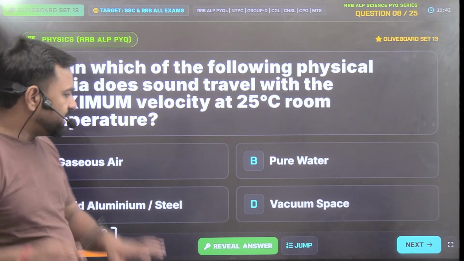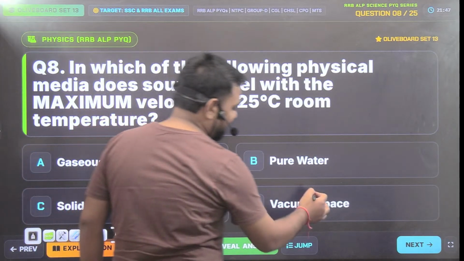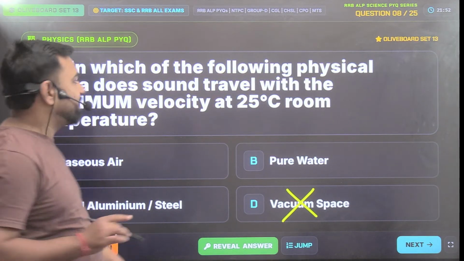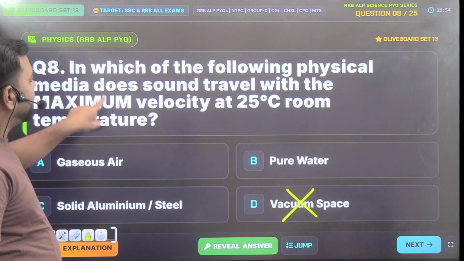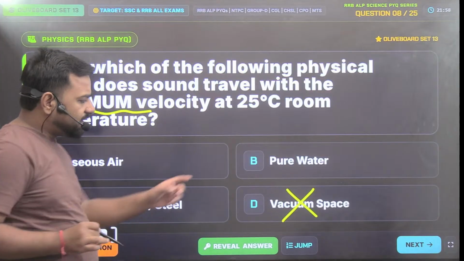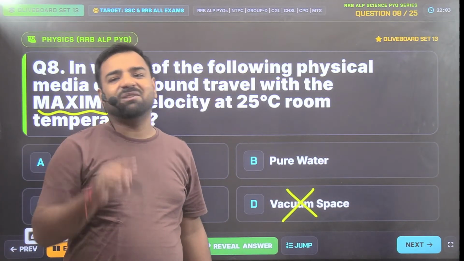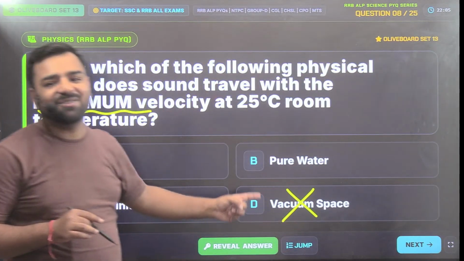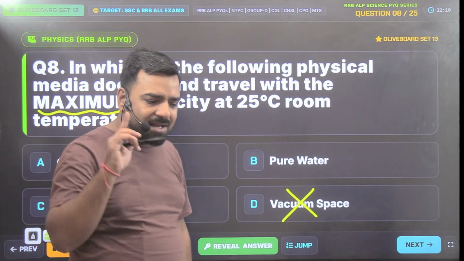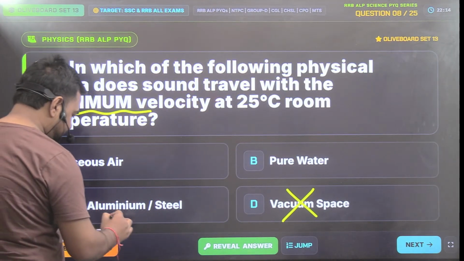Fine. Okay, so Ankita has already given the answer, but Ankita, sorry to say, but you are wrong here. What was the question? Let's have a look at it again. In which of the following physical media does sound travel with the maximum velocity? And just 2 or 3 questions back, you gave the answer that sound cannot travel through vacuum. So how sound can travel through vacuum? Sound can never travel through vacuum because sound is a mechanical wave, right? So here Utkarsh is going with C, and that's correct.